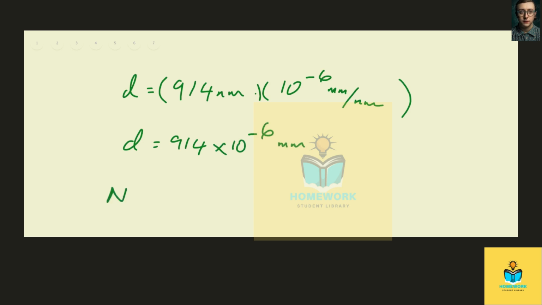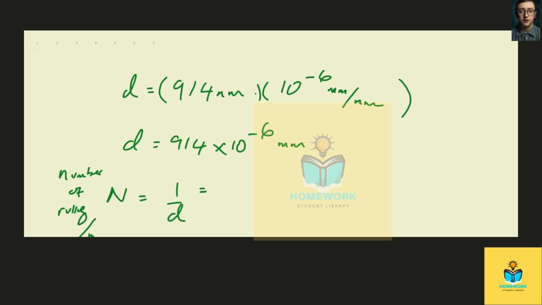And so N, which is the number of rulings, is a reciprocal of d, since N is the initial requirement of this problem. So we're looking at the number of rulings per millimeter. So going back, we simplify this fraction: the number of rulings per millimeter, N, is a reciprocal of d.